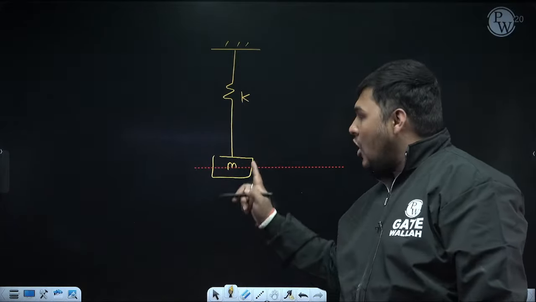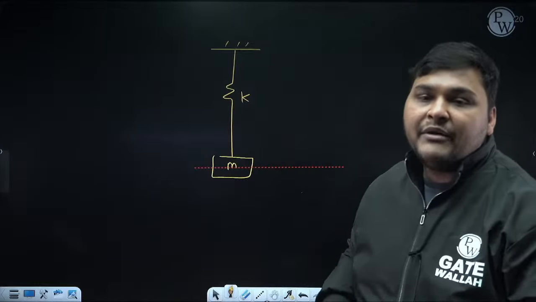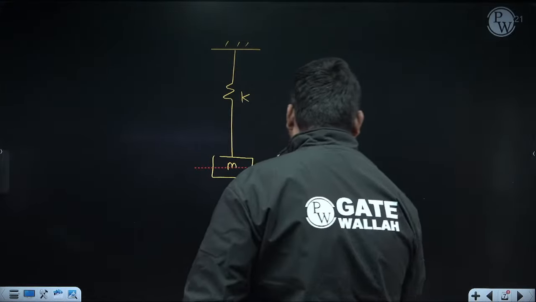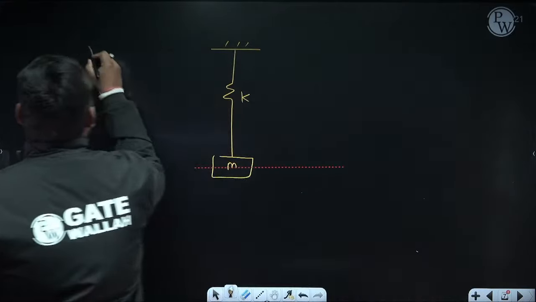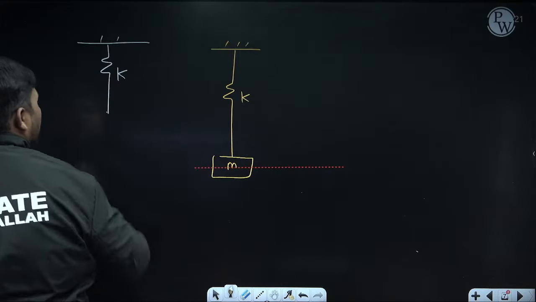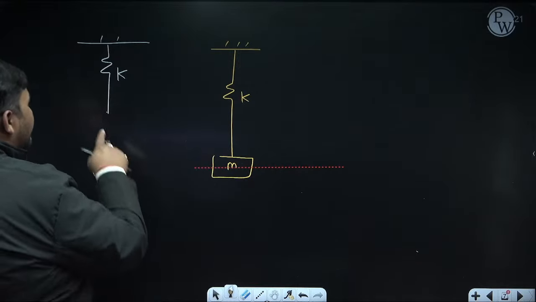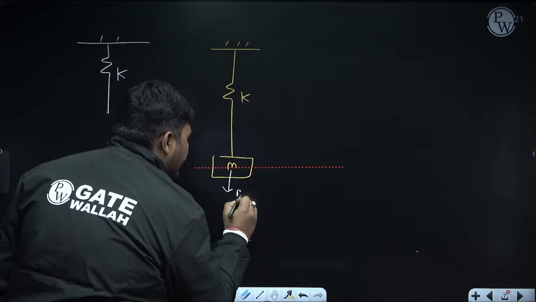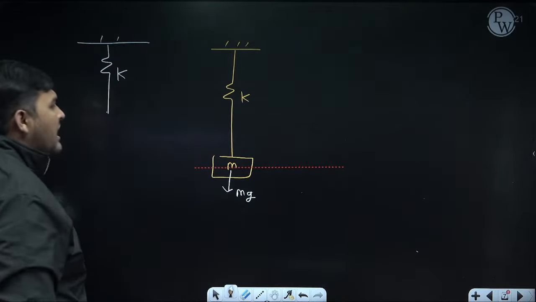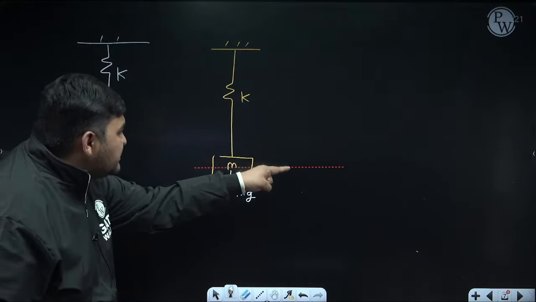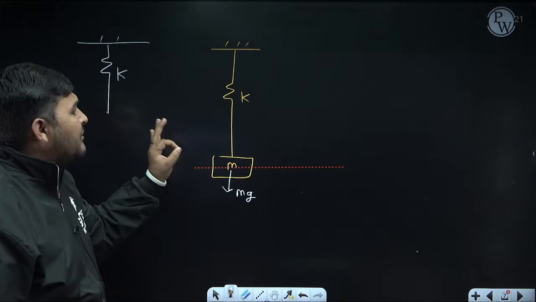Now due to weight or due to static force, whatever deflection is coming in the spring, that is known as static deflection. If you want to find that, you can easily find it. How? See, suppose before applying this mass, this is the diagram of the spring. Now what will happen when I apply this mass? Due to the mass, weight will act in the vertically downward direction like this, and due to this weight, the spring will elongate, and after reaching this position it comes into equilibrium